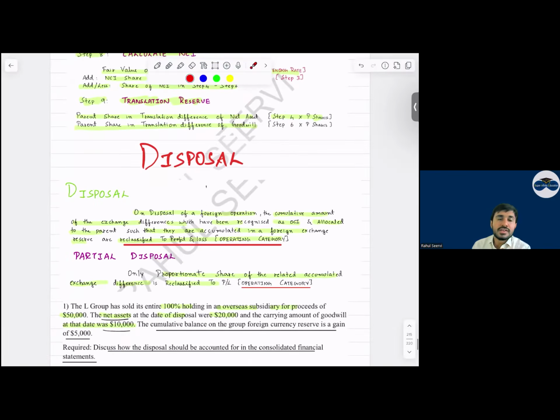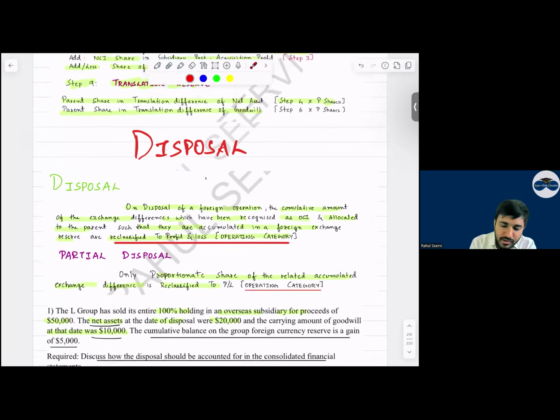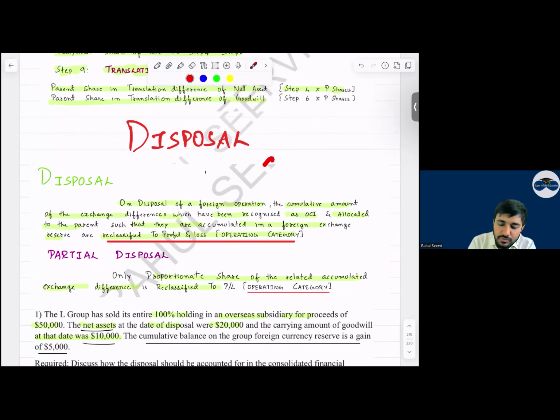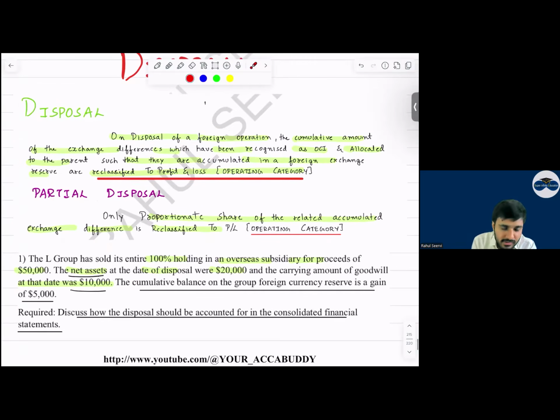Now coming to the disposal. Sir, whenever we dispose of the foreign operation, what should we do? Can I say whatever we have recognized in OCI, we should reclassify this? Yes, we will reclassify this and recognize it in the operating category. Sir, give a good question on disposal. September, December 2025, do it. We have already done it in our regular class. Then partial disposal, sir. What happens in partial disposal? Only the proportionate share will be taken to P&L.